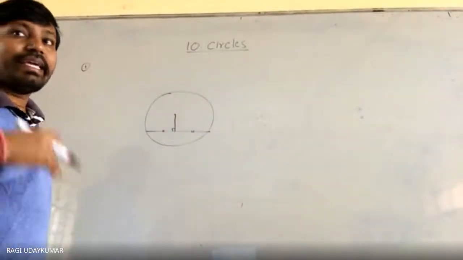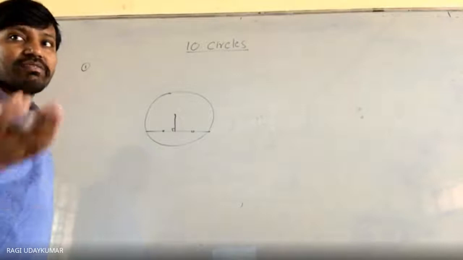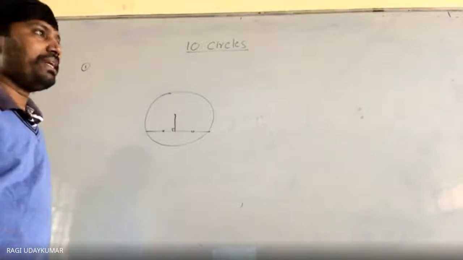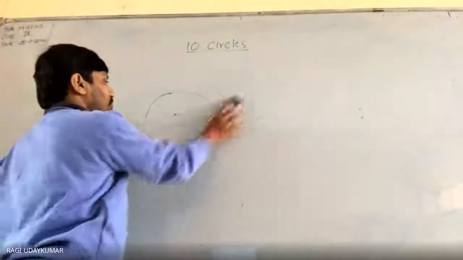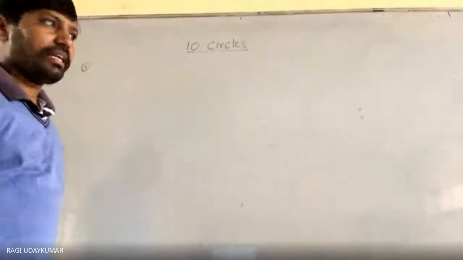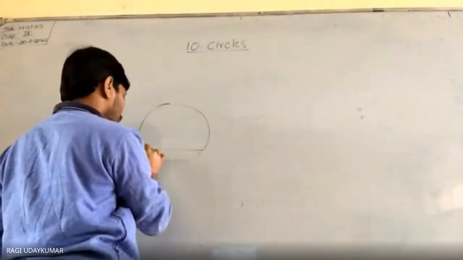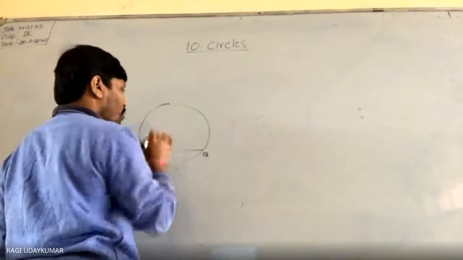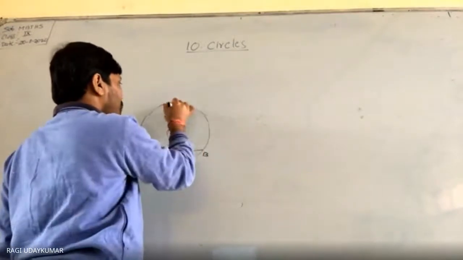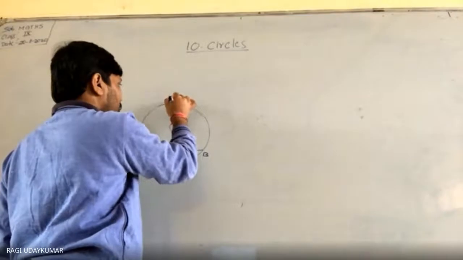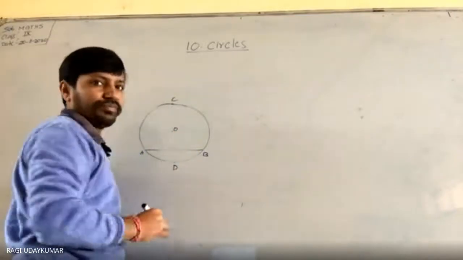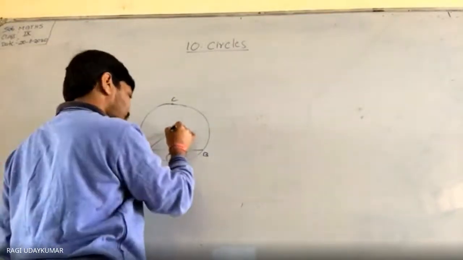And equal chords of the circle subtend equal angles. Angle subtended by chord: there will be three terminologies here. Suppose a chord is taken, let us name it AB, and here O is the point. Here some other point you have C, and here you have D. What is this angle named?